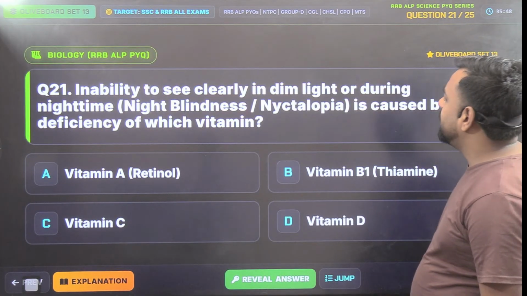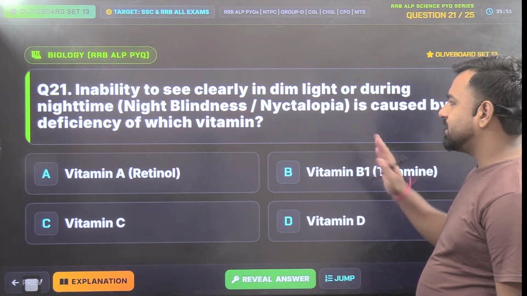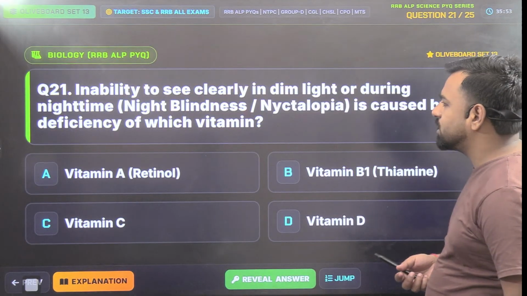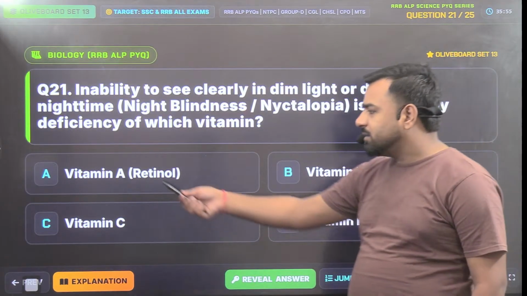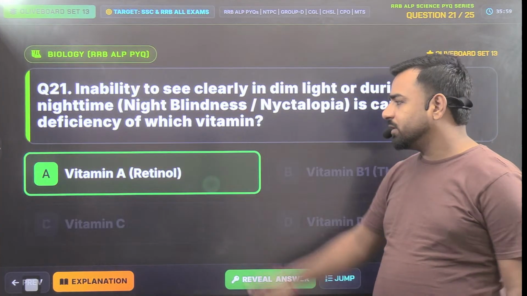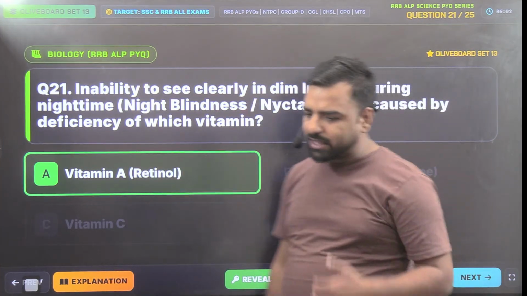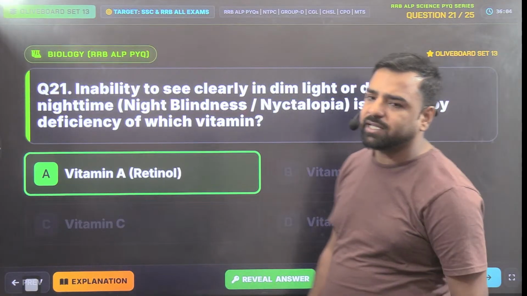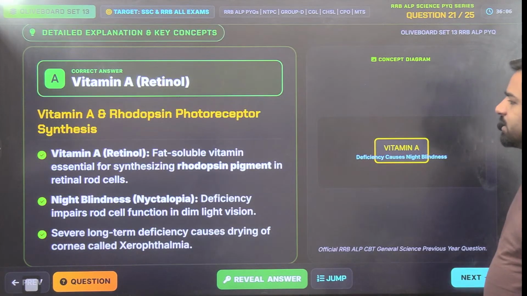Inability to see clearly in dim light or during night time, that is night blindness or nyctalopia, is caused by deficiency of which vitamin? Retin can be linked with retina, right? Retinol. So that's vitamin A. And for this, you can have carrot, you can have spinach, and all those beta carotene foods. So that option is the correct answer.